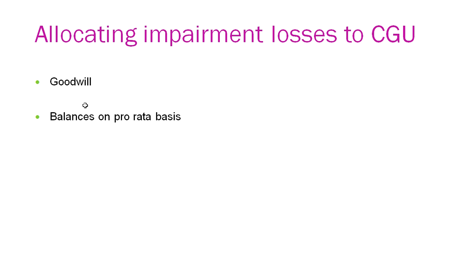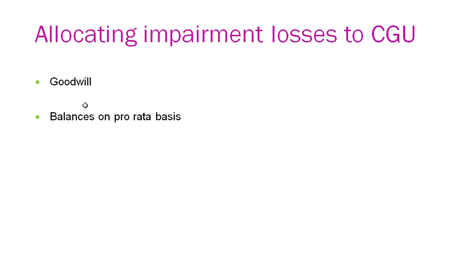However, care should be taken that the impairment loss is not adjusted against current assets or current liabilities, that is the net current assets. Other than this, it is allocated to the goodwill and other assets on a pro rata basis.